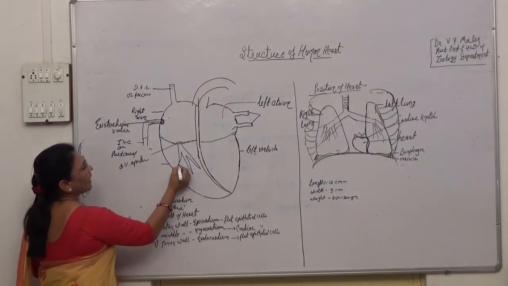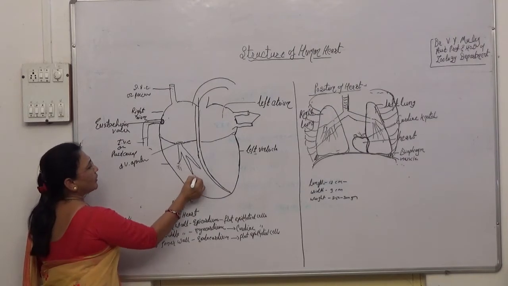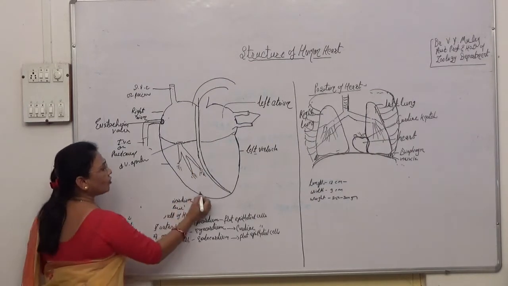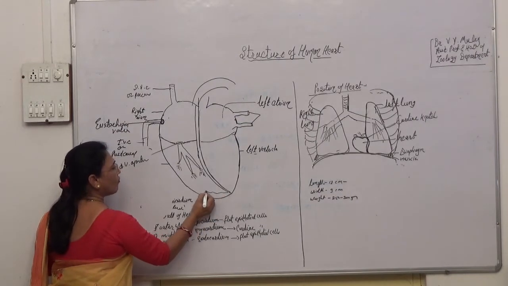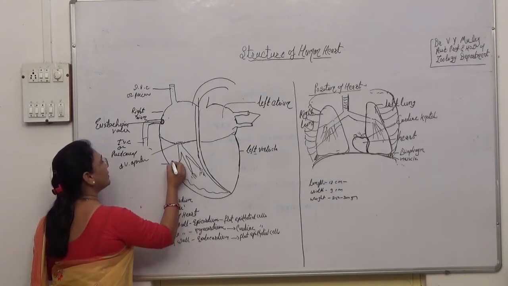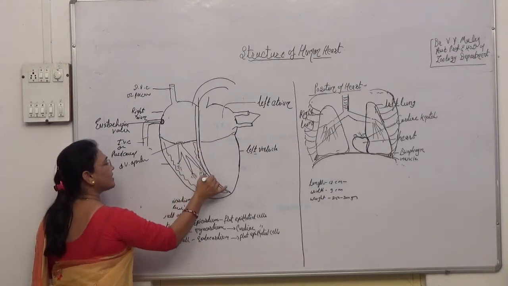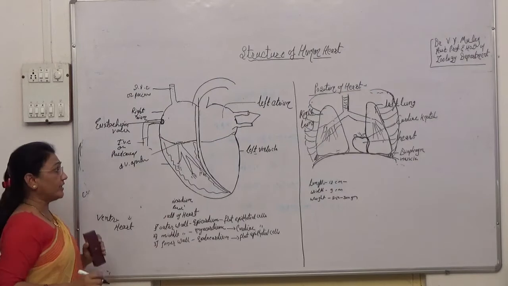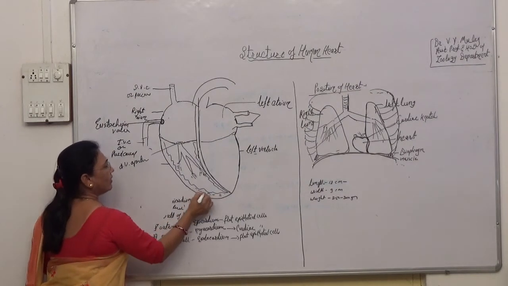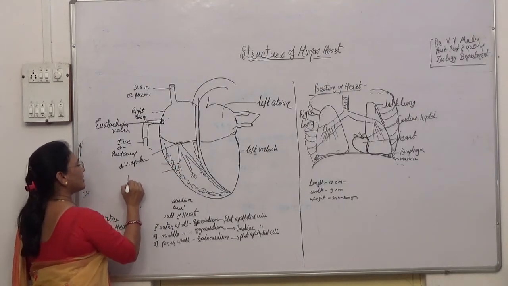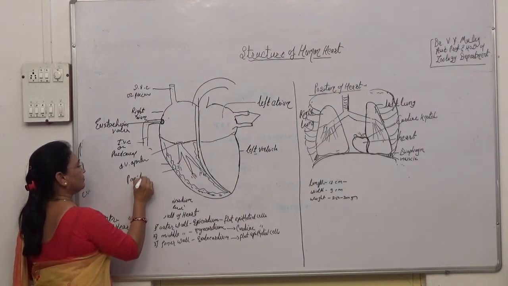This valve has some thread-like structures made up of ligament, and this ligament attaches to the wall of the ventricles. The ventricles are thicker than the auricles, and on this wall there are muscles called the papillary muscles.